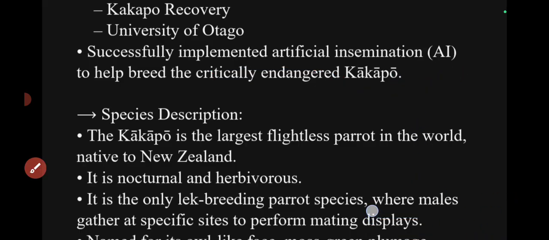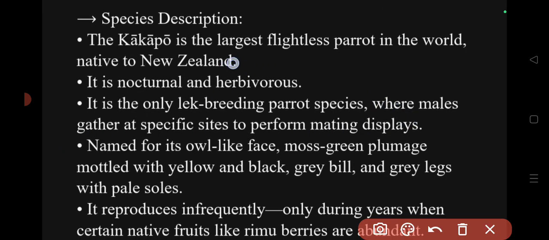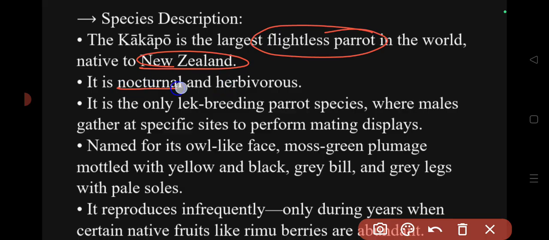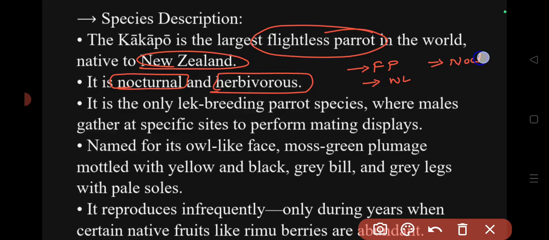If you look at the features of the kakapo, it is a flightless parrot that we see mainly in the regions of New Zealand. Remember it is a flightless parrot. Second, it is native to New Zealand. Third, it is nocturnal, which means it is active only during the nights. And the next one is it is herbivorous.